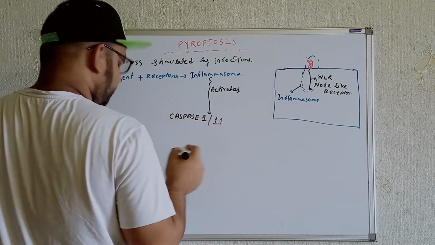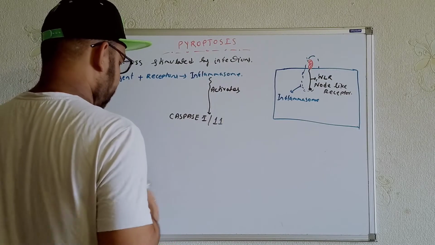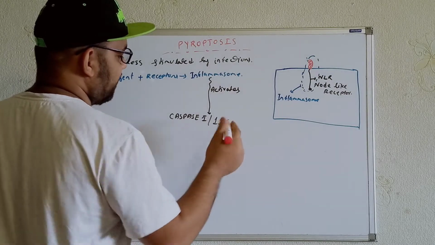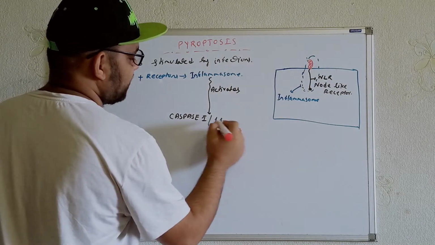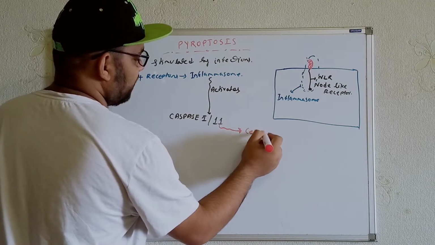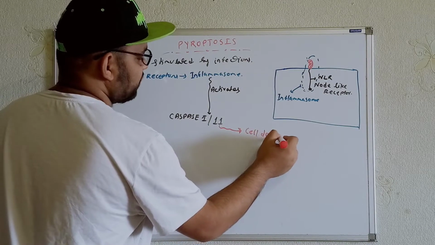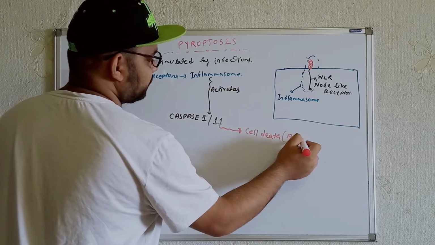Whenever caspase 11 is activated, that will cause directly the cell death. That means we are getting apoptosis over here.